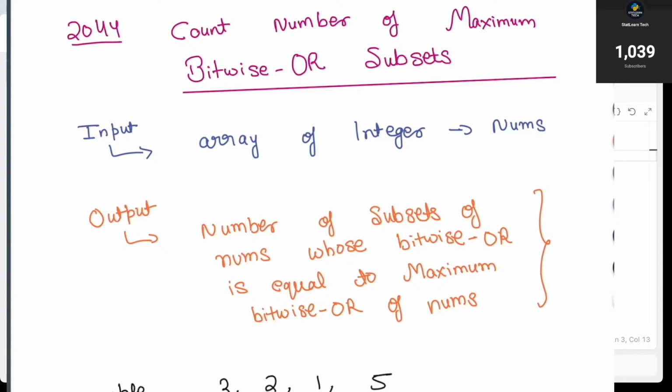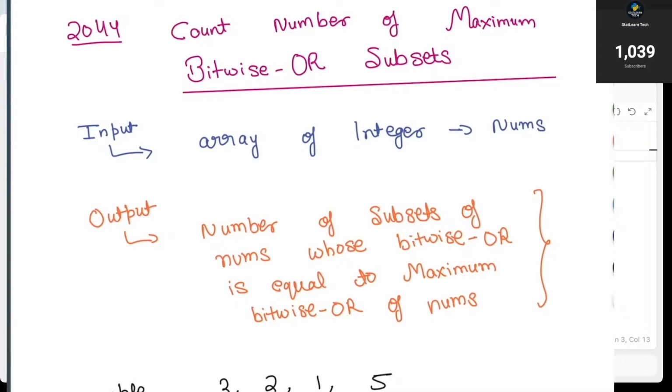So the question is about finding the number of subsets, right? Those subsets are valid for which the bitwise OR is equal to the maximum bitwise OR of the given array nums. Let us start by reading the question.